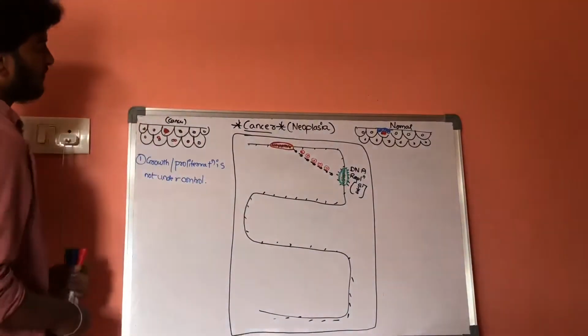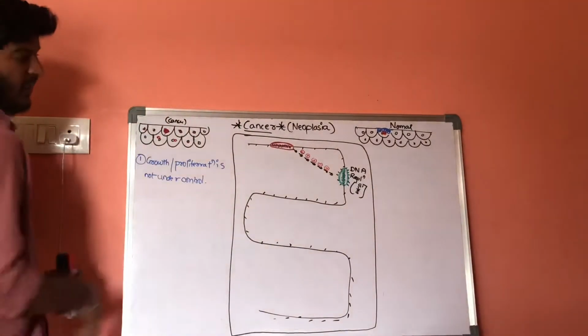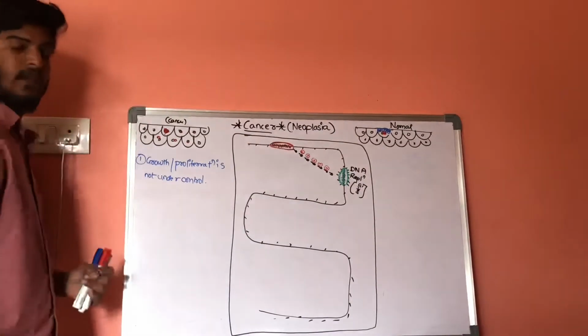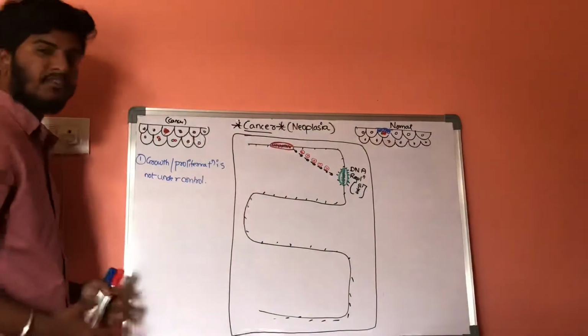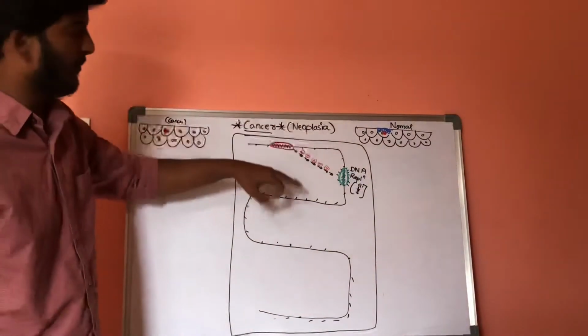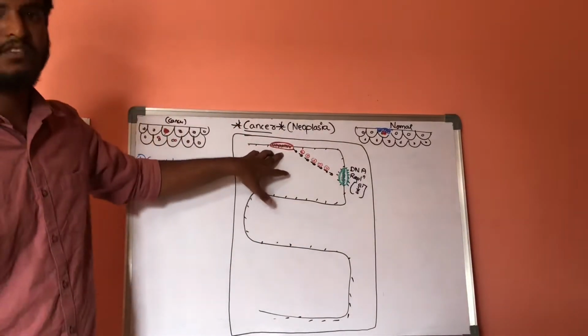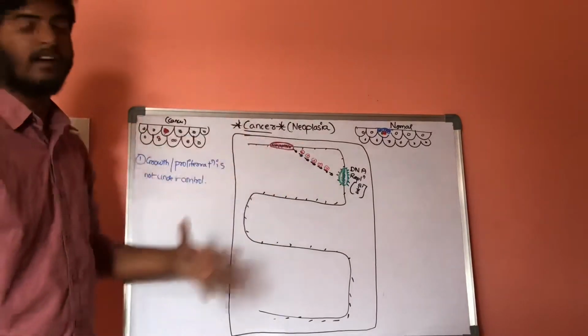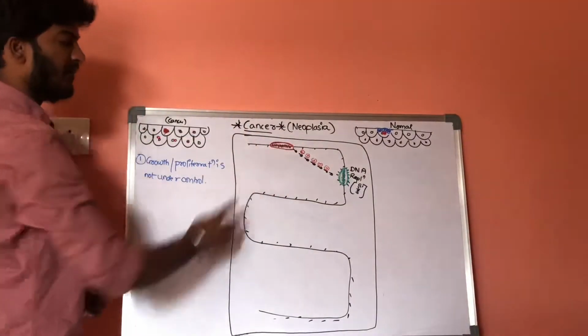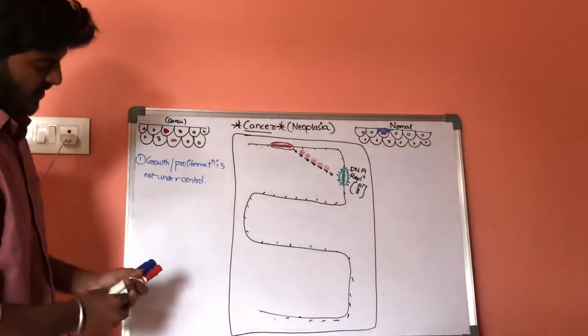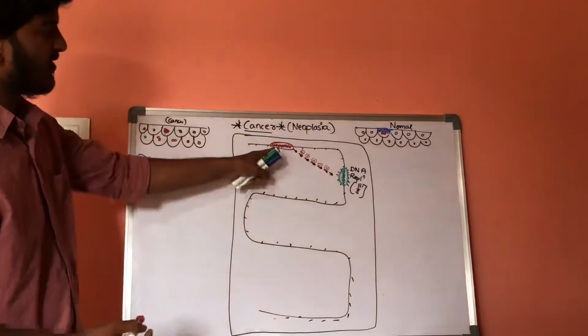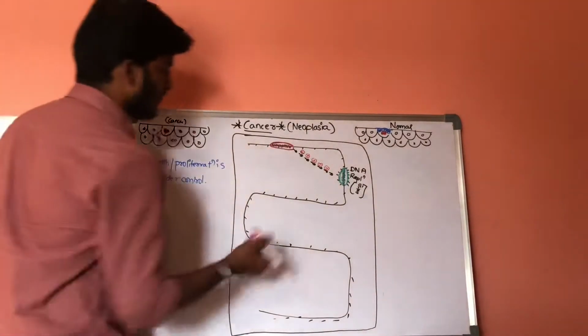But in a cancerous cell, the function of this special set of genes will be overactive. That means the function of this special gene will get triggered. Now, what is the name of this special set of genes? The special set of genes is called proto-oncogenes.